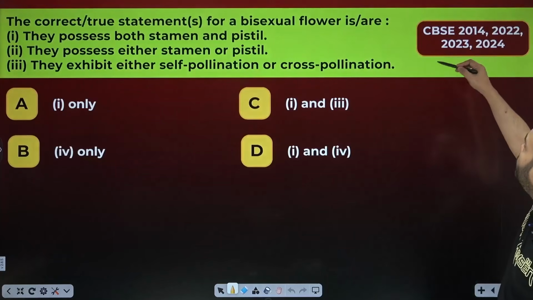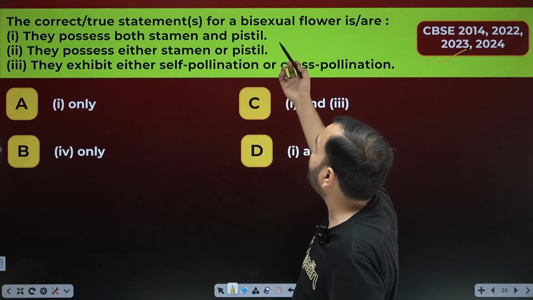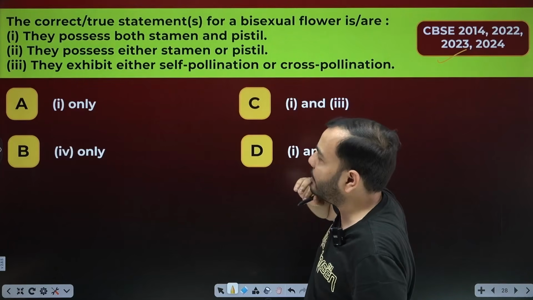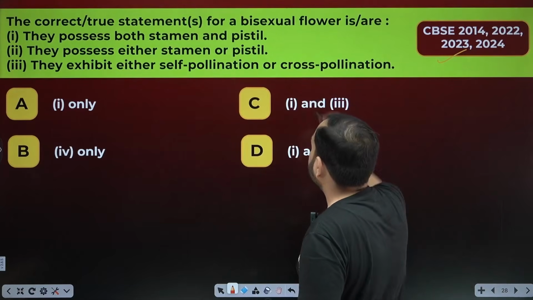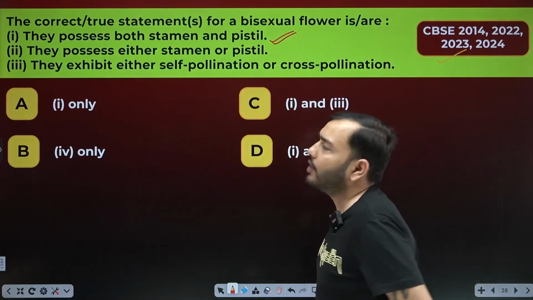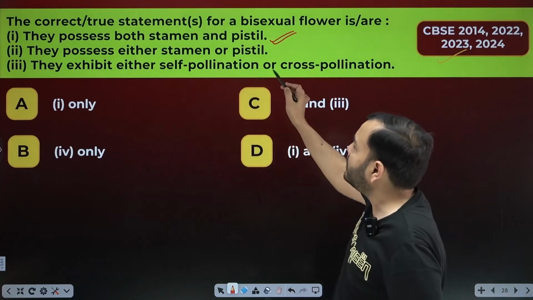A question has come, CBSE 2014, 2022, 2023, 2024. The correct statement for a bisexual flower is: they possess both stamen and pistil. Is it correct? What will be in the bisexual flower? Male reproductive part and female. That's right. They possess either stamen or pistil. It is wrong.